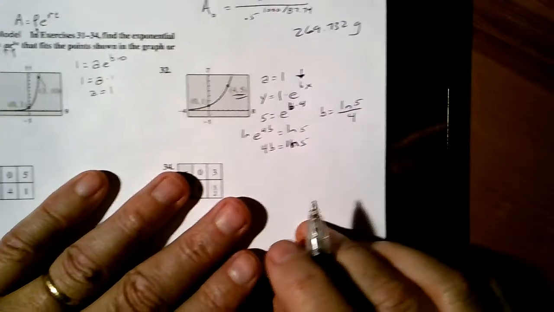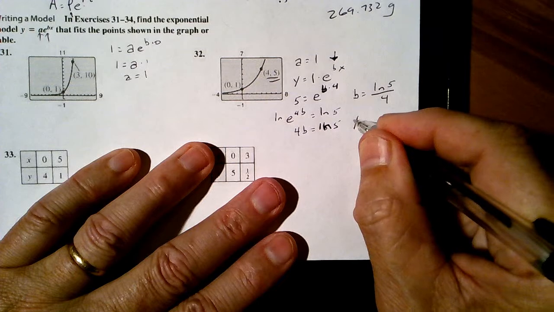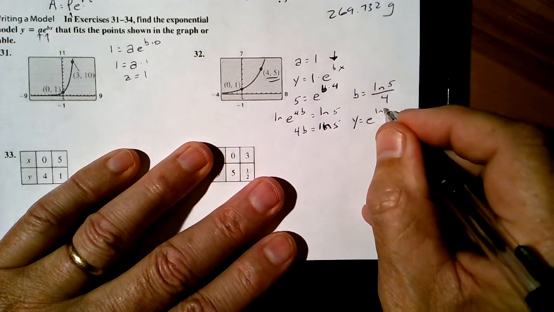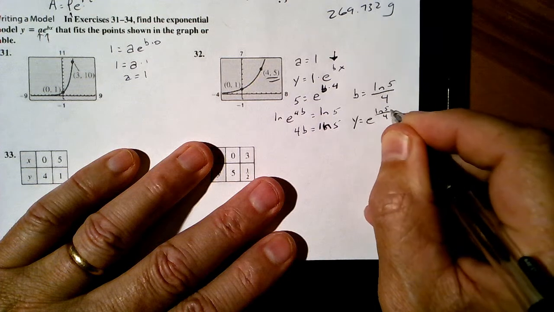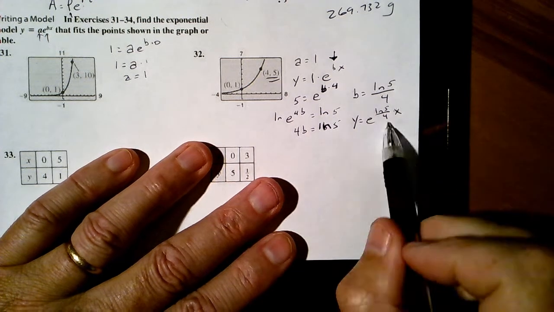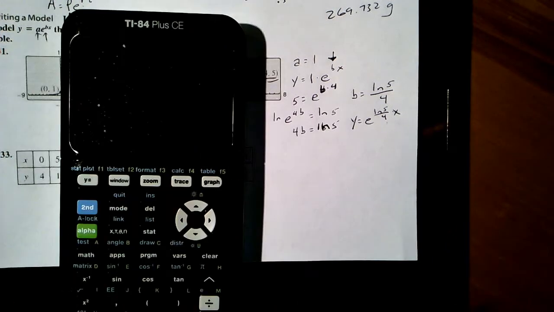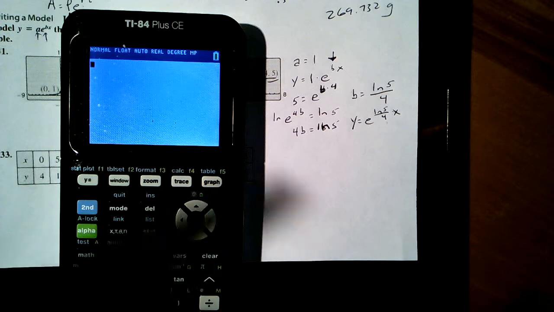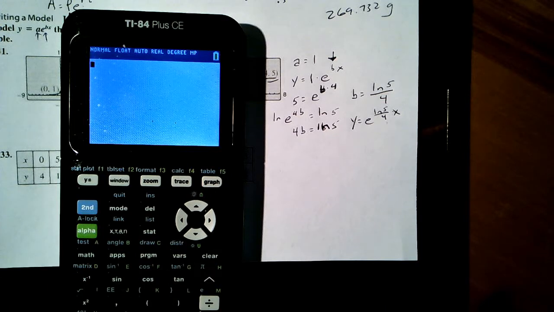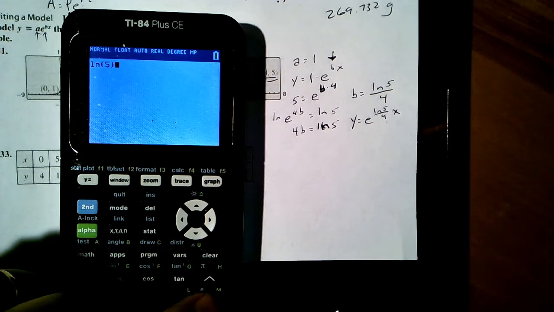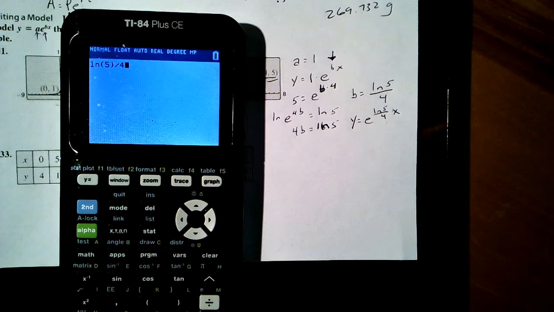The best answer to this is this: y equals 1 e to the ln 5 on 4 times x, because that's what b is exactly. It will not surprise me if the back of the book has that rounded, or our solution guide, which is on the website or back of the book. So let's see, ln 5, close those parentheses, that's a common mistake, divide by 4.